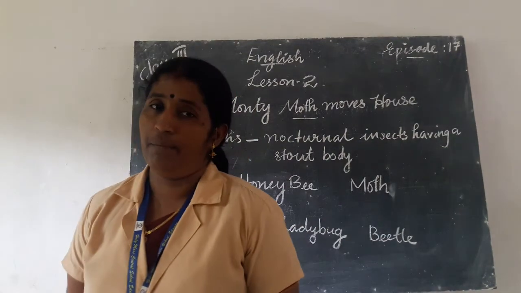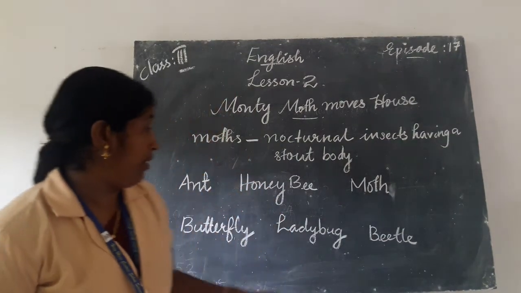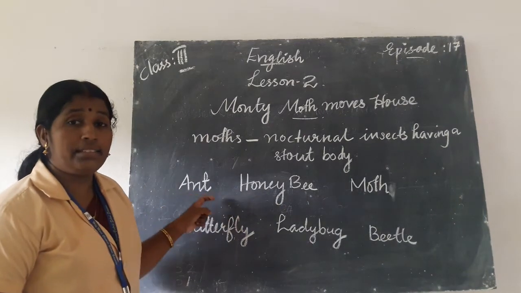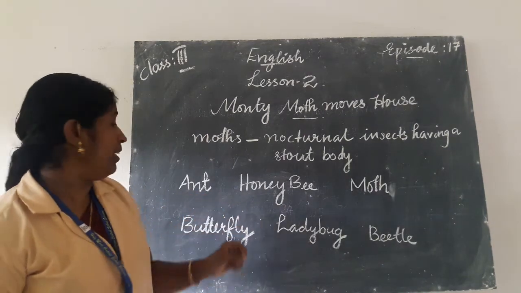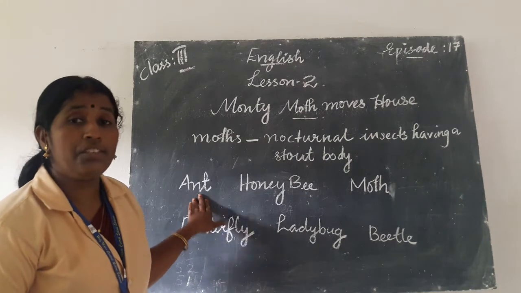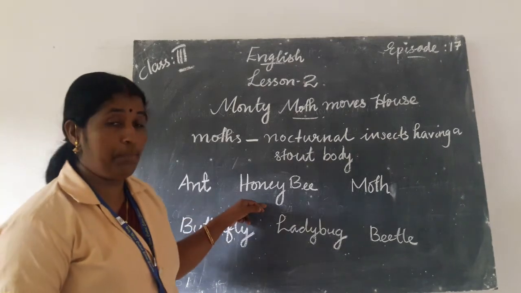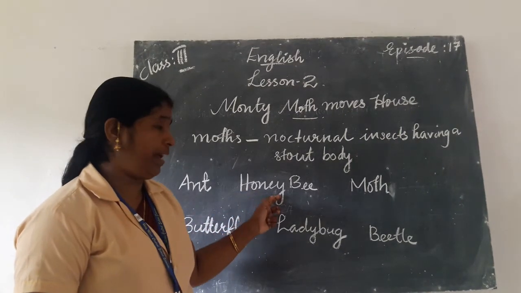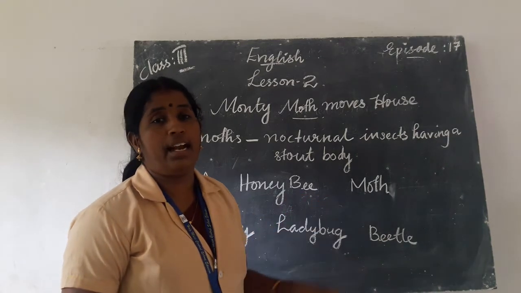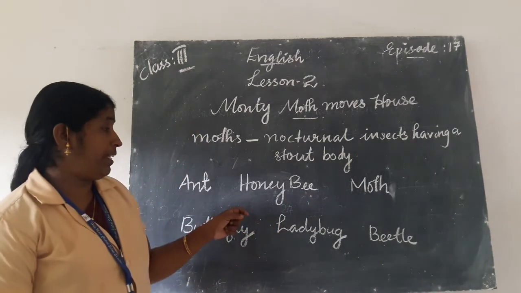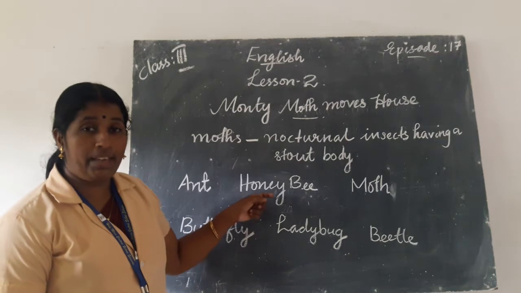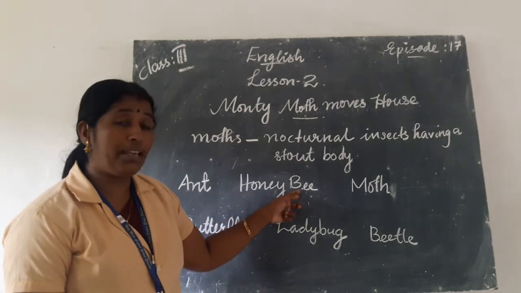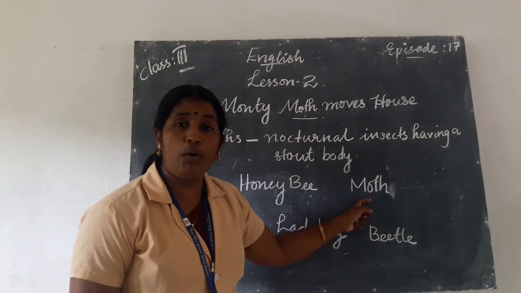Let us have a look. Ant. Say with me. Ant. Honeybee. Say the spelling loudly. Honey, bee. Moth.